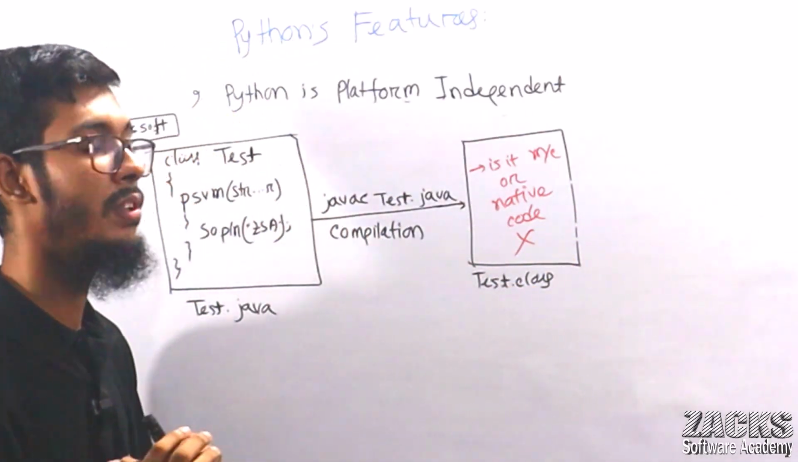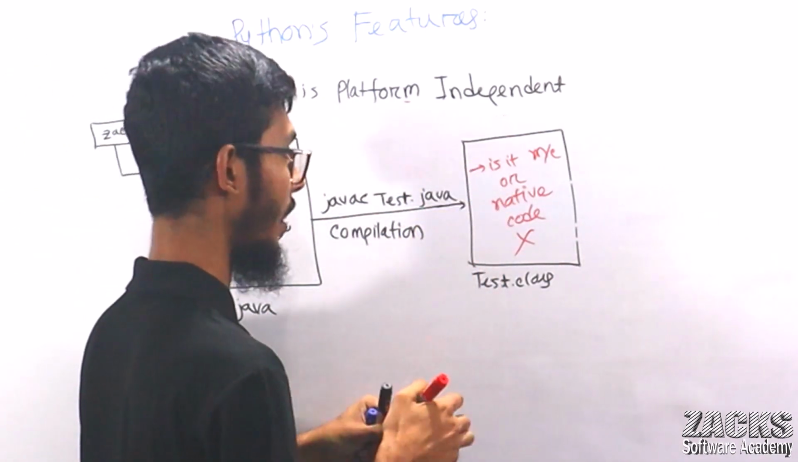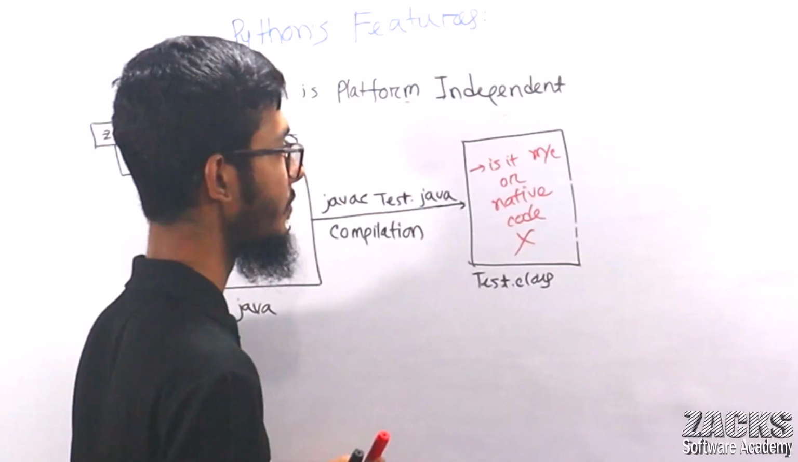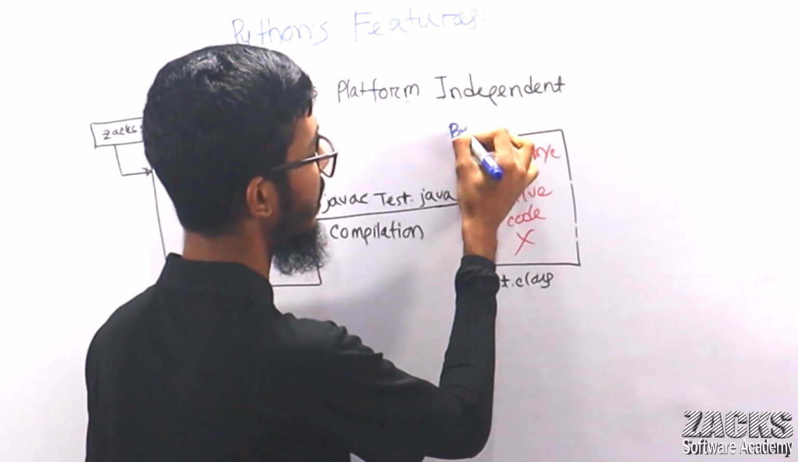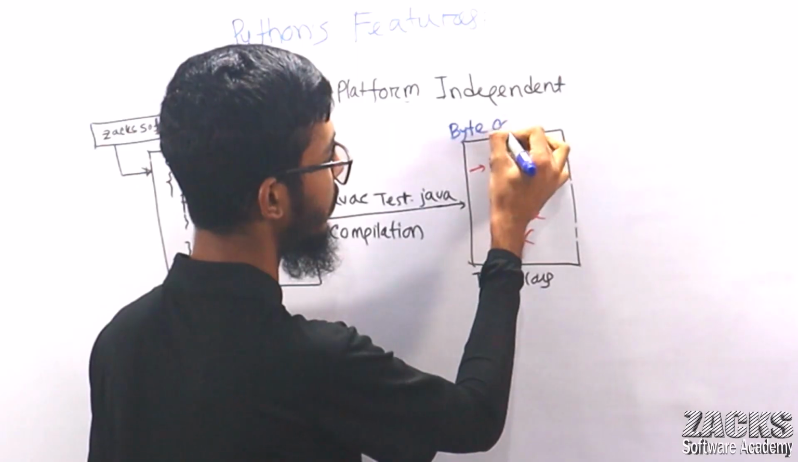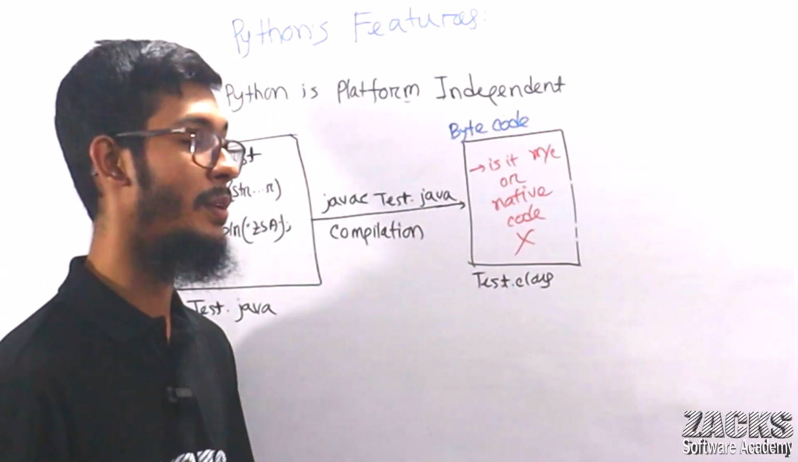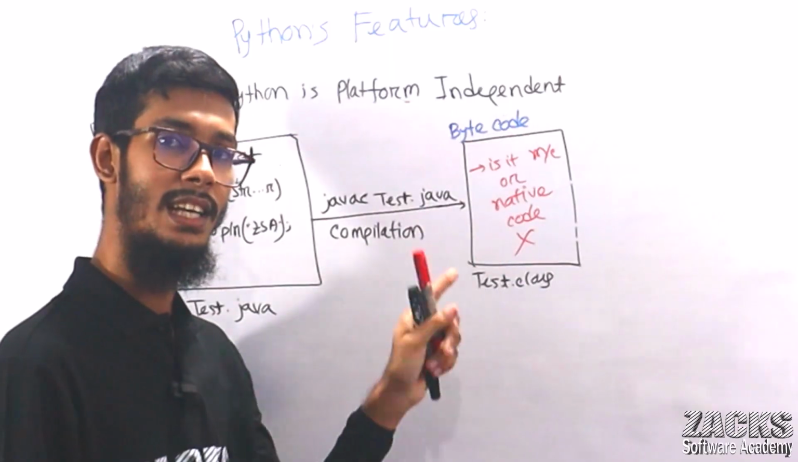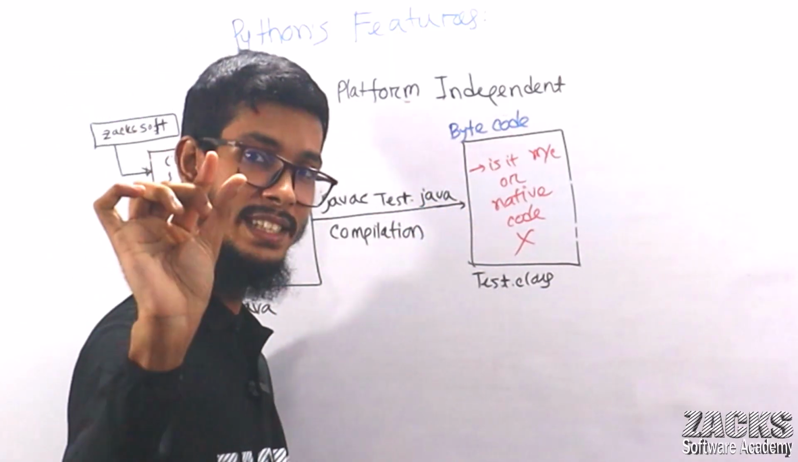This is not native code, this is not machine code. This code is considered as bytecode, right? What is the code, sir? Bytecode, intermediary code. Your machine cannot understand this bytecode. So to execute this bytecode, sir, the same thing happens to Python.